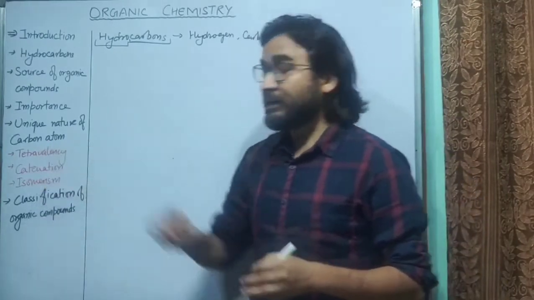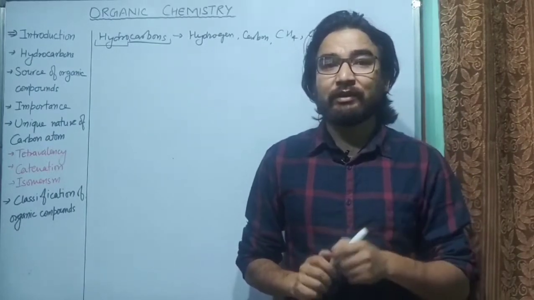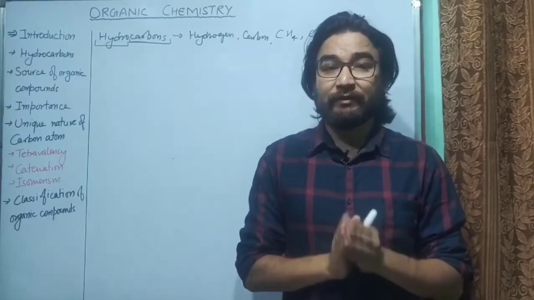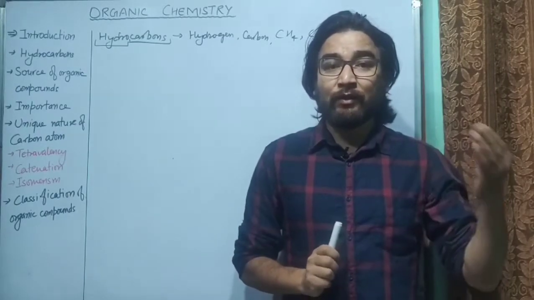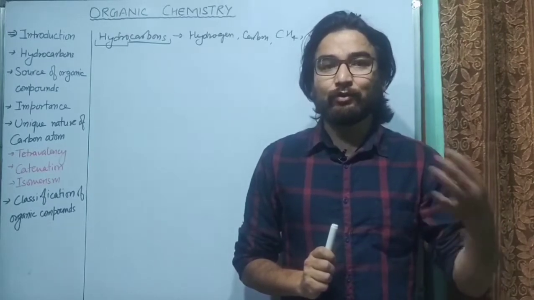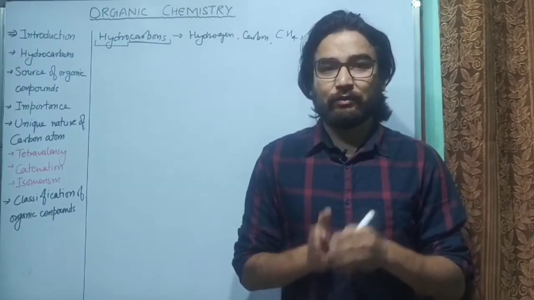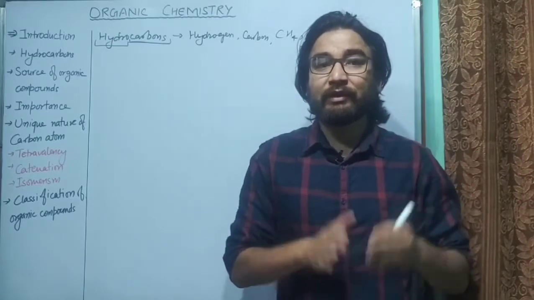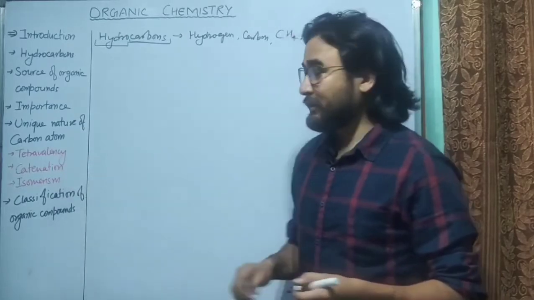The first is tetravalency. As you know, carbon atom has 4 electrons in its outermost shell. So you can say the carbon atom is tetravalent. Tetravalent means it has 4 electrons in outermost shell. So it can combine with 4 different elements, or you can say it can form 4 single bonds, or 2 double bonds, or 1 triple bond and 1 single bond with other elements, as well as with carbon atoms. So it has tetravalency. Therefore it can form 4 different covalent bonds.